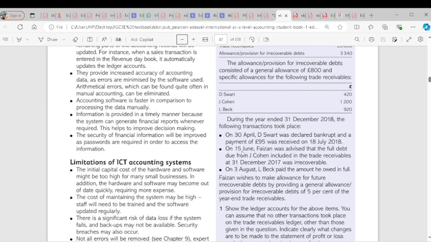Do you understand? Yes. So that means SWAT is owing 325 and Cohen is owing 1,200. Do you understand? So your irrecoverable debt balance brought down, in your statement of profit or loss, you're going to have this figure as your irrecoverable debts. Is it clear now?